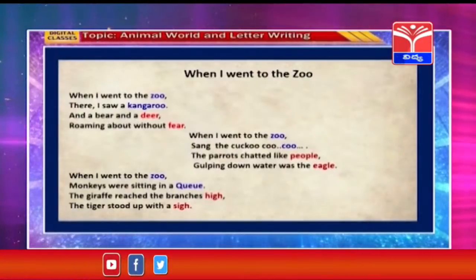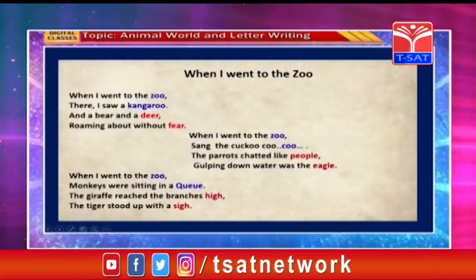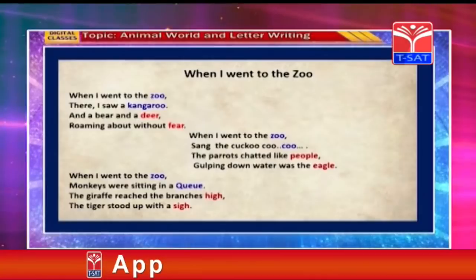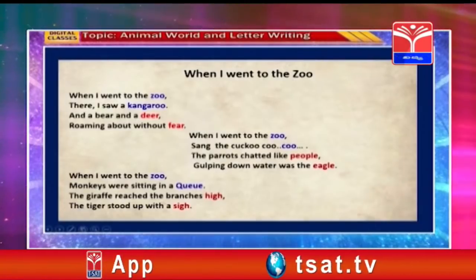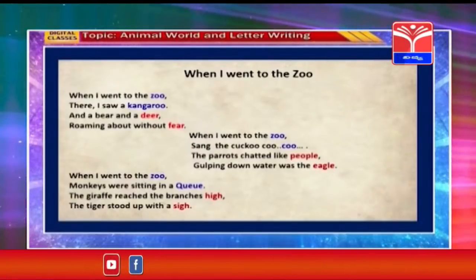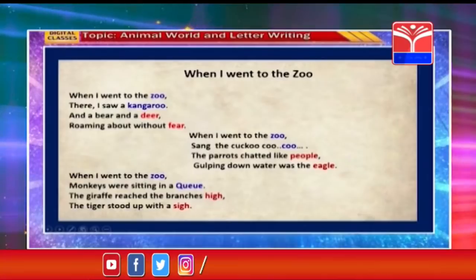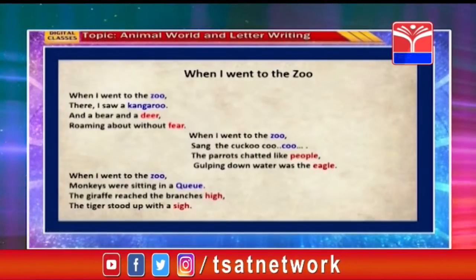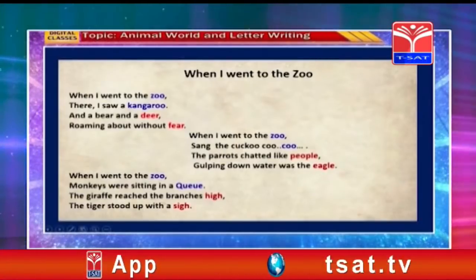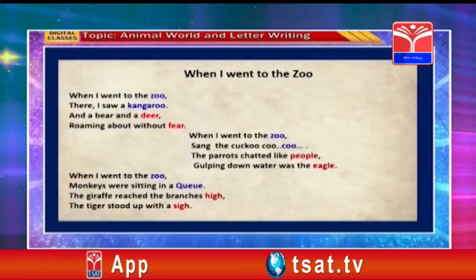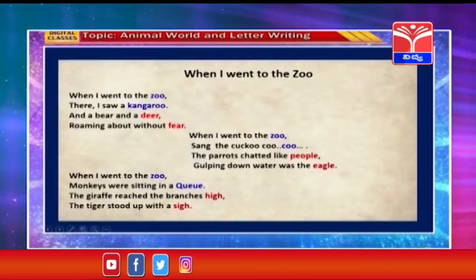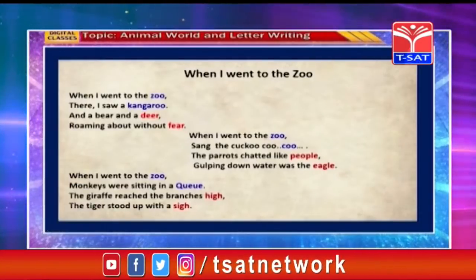Now let's pick some more rhyming words from the poem. Deer, and in the second line, fear. Let's see the next stanza. Zoo, coo. People, eagle. And in the third stanza, zoo, queue. The sound is similar.